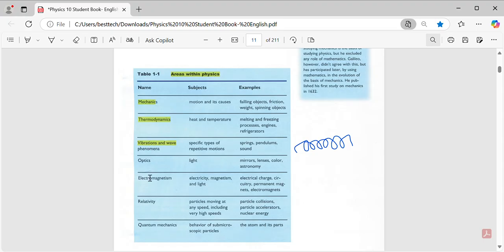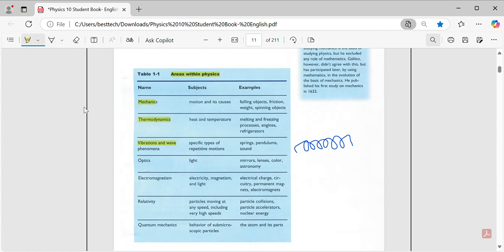Okay, the fourth type is optic. Optic in general is just light. When a teacher inside the class looks at a topic, there is a light, right? That's why he or she can explain. Without the light, the class is going to be dark. Of course, even in our house at night, there's a light in our rooms. So light is optic. Mirror, lens, color, all are examples of optics.